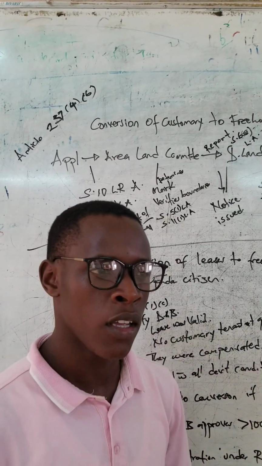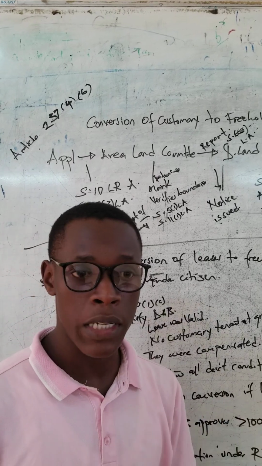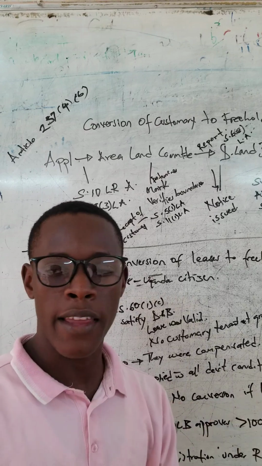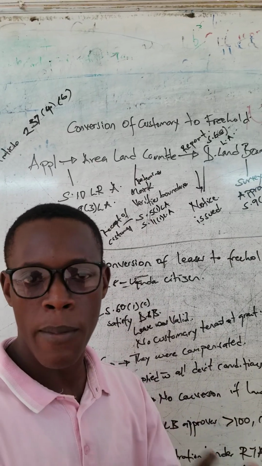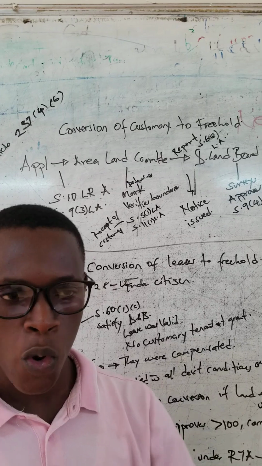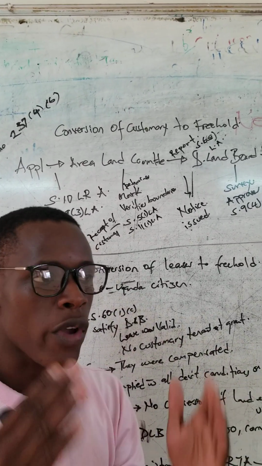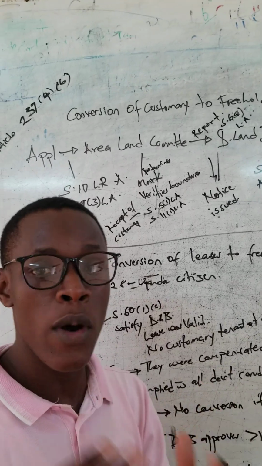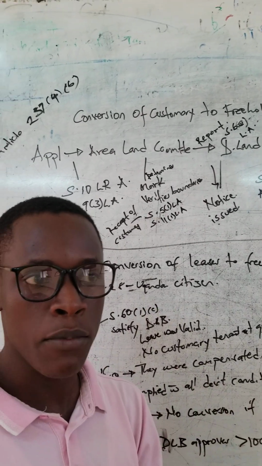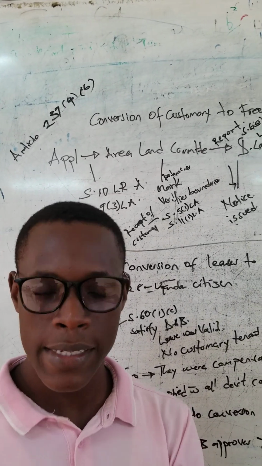Thanks for watching. Today we are under Land Law 1. Basically, today's topic, the major emphasis, is the conversion of a customary land tenure system into a freehold land tenure system. We are changing customary into freehold. We are looking at the procedures, what is needed and what is necessary for a customary land tenure system to be converted into a freehold land tenure system.